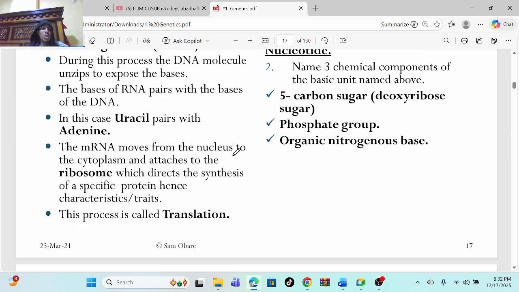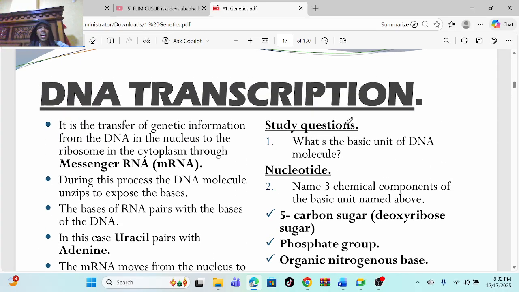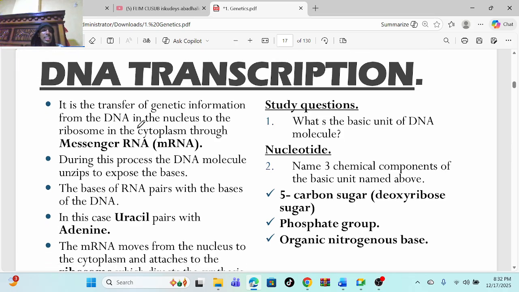Number 2 was the DNA transcription. What do we say about DNA transcription? It's just the transfer of genetic information. DNA transcription is the process, the transfer of genetic information from the DNA in the nucleus to the ribosomes in the cytoplasm through a messenger known as messenger RNA.